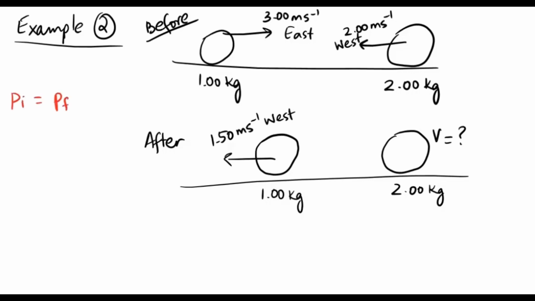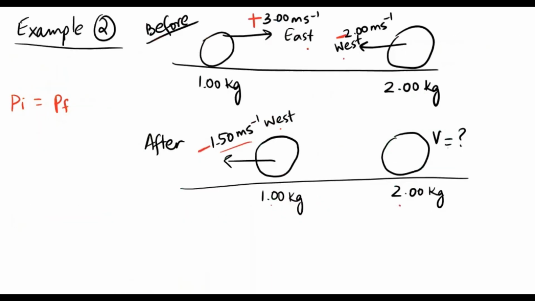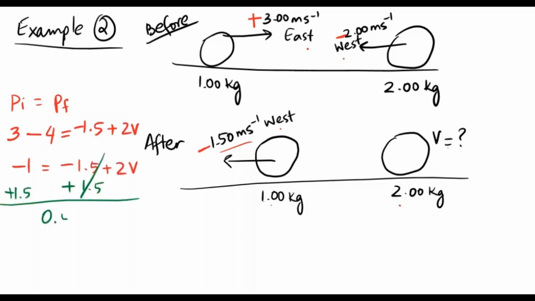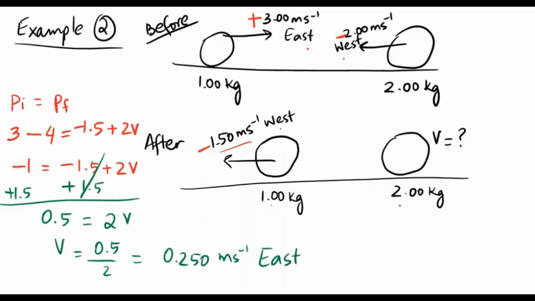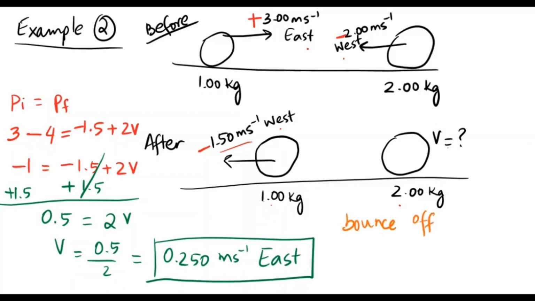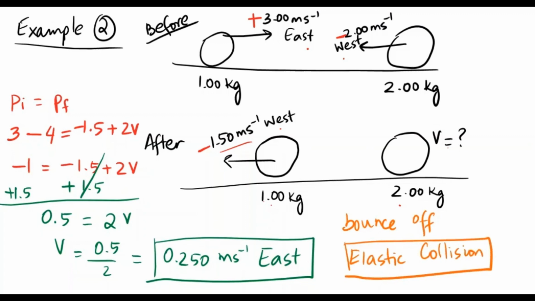Again, this is a problem that we can solve using conservation of momentum. We need to be careful: east needs to be a positive velocity and west needs to be a negative velocity. When you plug in those numbers and solve the equation, you should be able to find the velocity of the second block, which is 2 kilograms. So the two objects that are moving with some velocities collide, and then the first one moves in the opposite direction, whereas the second 2 kilogram object is moving with a smaller velocity. This is called an elastic collision, where they bounce off.